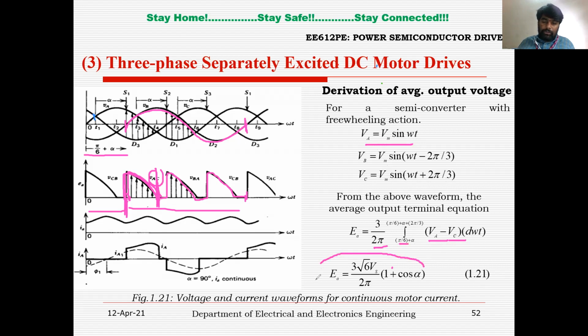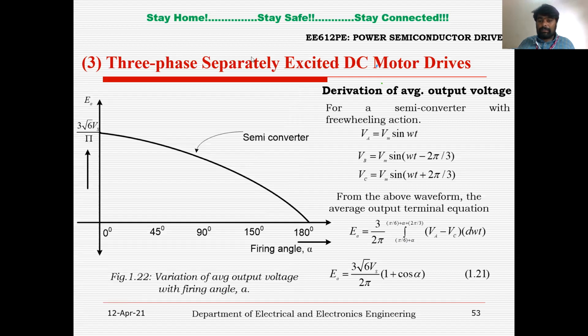You will get the average output voltage across the load as 3 root 6 by 2 pi into Vs into 1 plus cos alpha, right? Which means the average voltage across the load depends upon the firing angle alpha. Now you can see the variation of average output voltage EA versus the firing angle alpha.